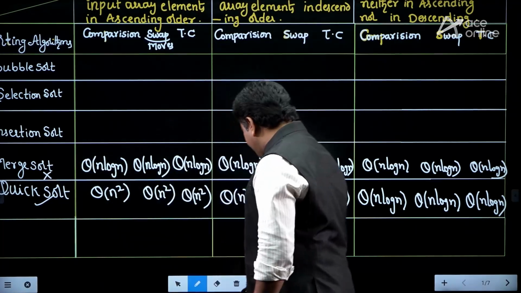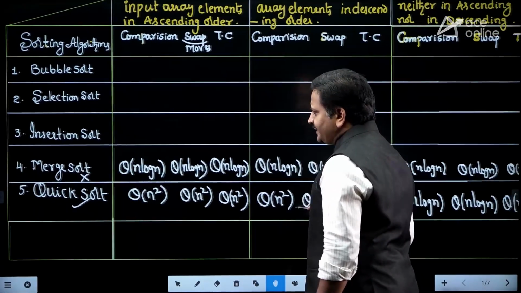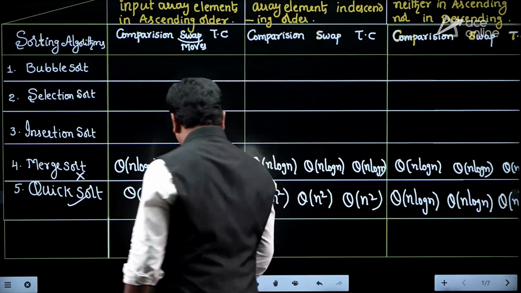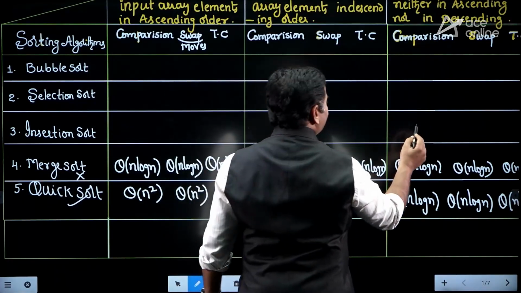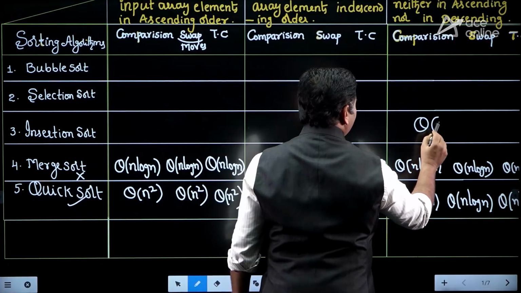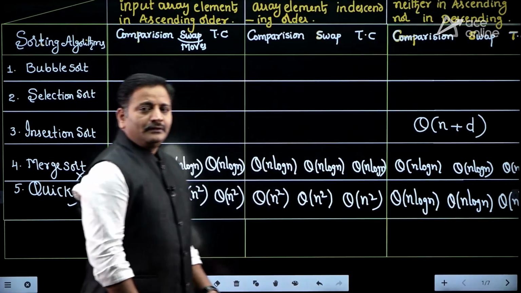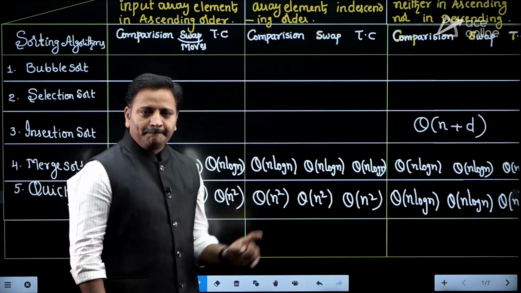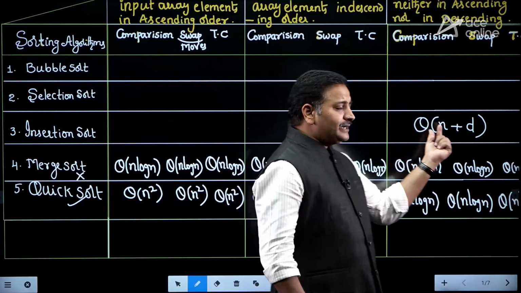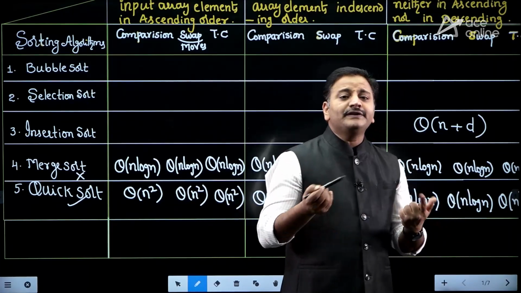What about insertion sort? Insertion sort friends, generally the time complexity of insertion sort, if the array elements are neither in ascending order nor descending order, it takes theta of n plus d. The time complexity of insertion sort is theta of n plus d. What is n friends? n indicates the number of elements in the array. What about d? d indicates the number of inversions.